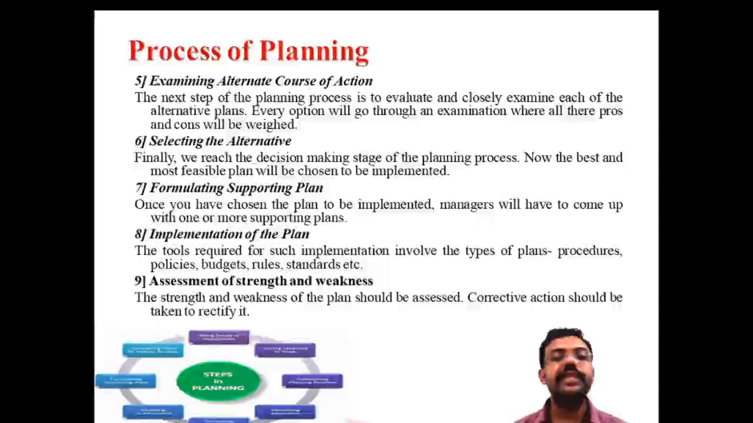The sixth one is selecting the alternative. After the examination, the next one is selecting the alternative. Finally, select the best one from the decision-making point of view. This is known as selecting the alternative. After the selection, the seventh one is formulating the supporting plans. You selected the best one, and after that support is needed. Once you have chosen the plan to be implemented, the manager will have to come up with one or more supporting plans. Supporting plans are essential for completing each and every activity. So the seventh one is formulating the supporting plans.